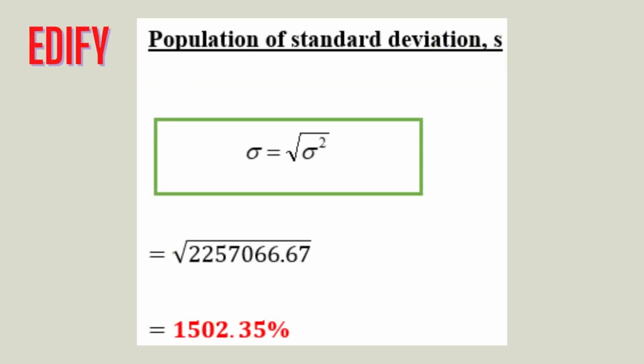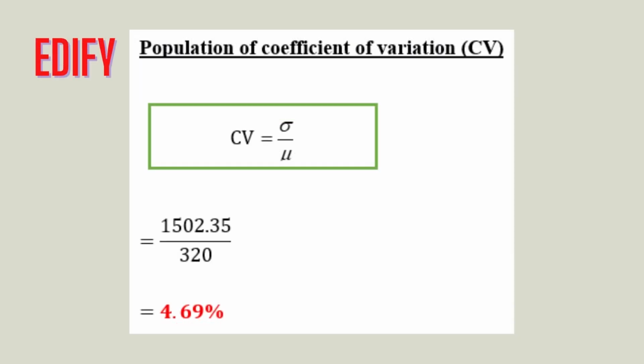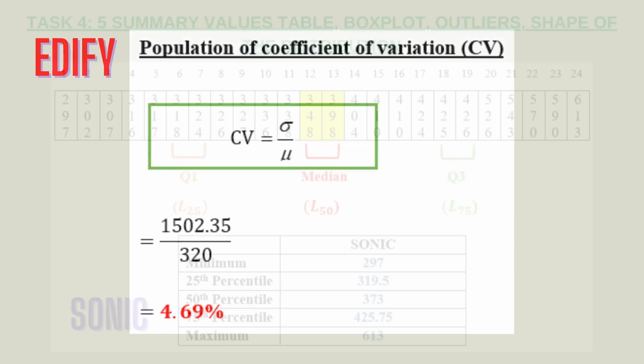And after that, for the standard deviation, we will just square root the variance, and the answer will be 1502.35%. Lastly, the coefficient of variation is the standard deviation divided by the mean, which is 1502.35 divided by 320, and the answer will be 4.69%.